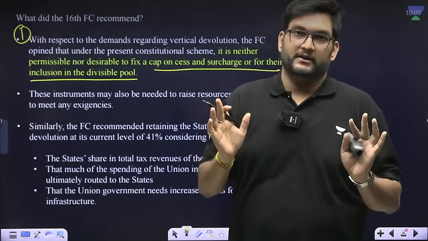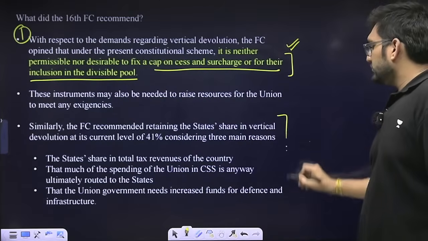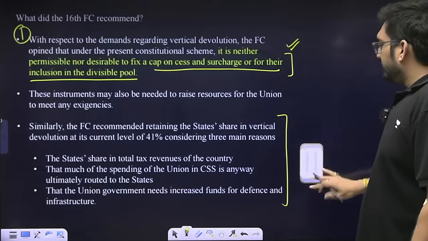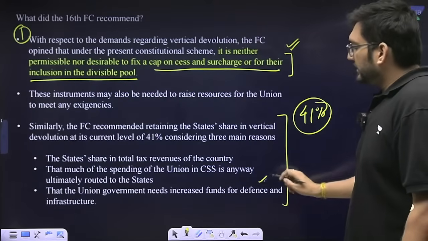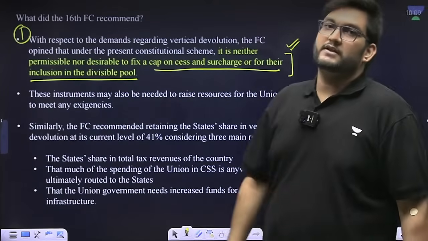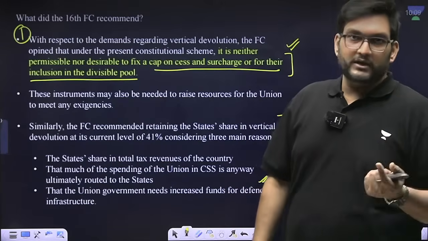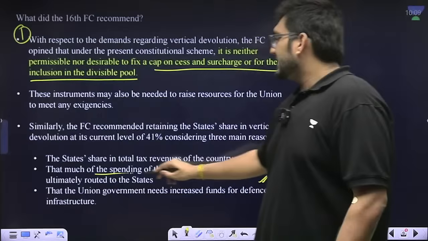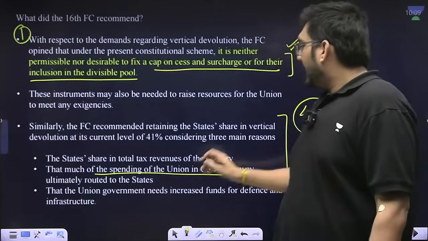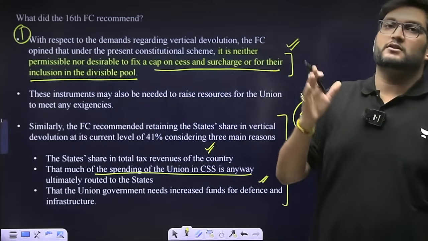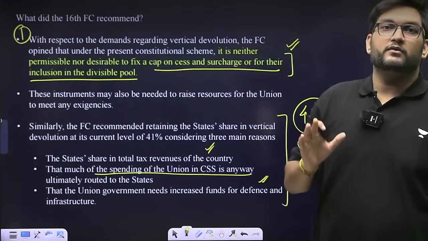With regards to the percentage of vertical devolution, it was kept at 41% only, taking into consideration that infrastructure and defense expenditure has to increase, and the center is already sending a lot of money under centrally sponsored schemes, and what the state share is to the overall GDP of the country.